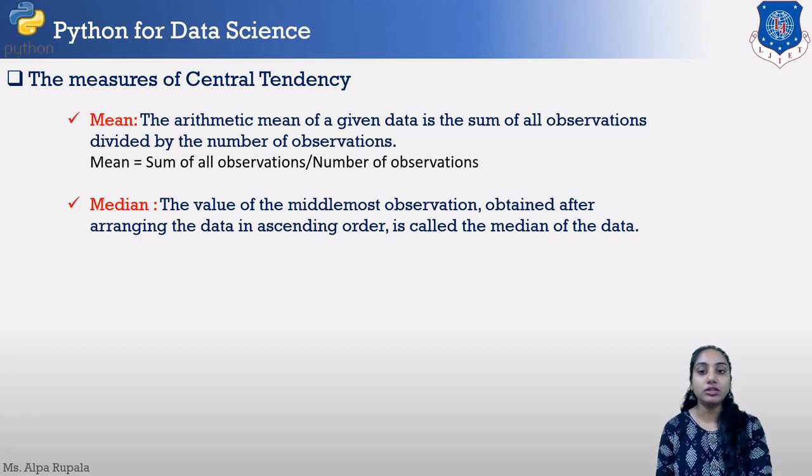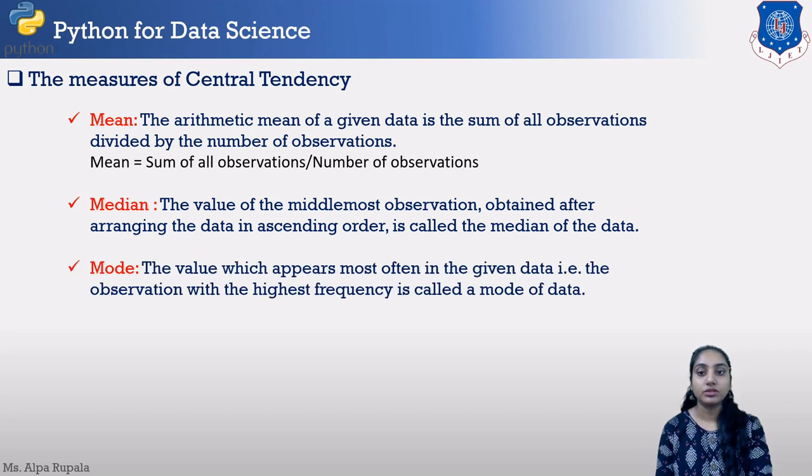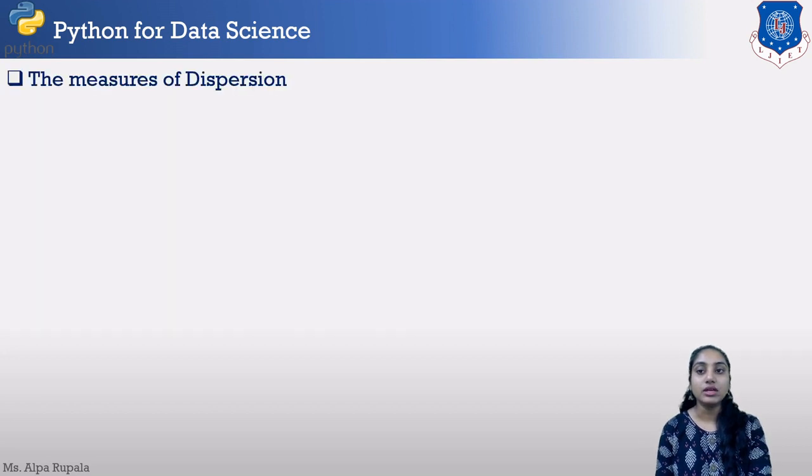Next one is median. It is the value that is the middlemost observation. Third one is mode. It is the value which appears most often in a given data. That is the mode value, or we can say in another way, the highest frequency value will be the mode of our data.